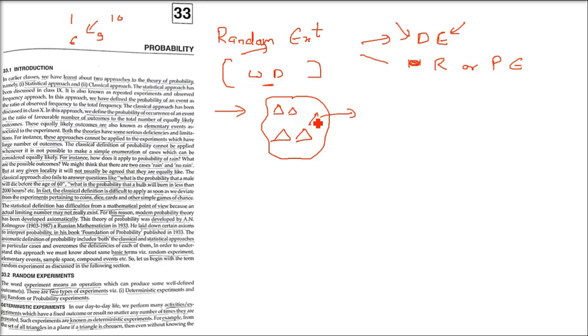If a triangle is chosen, then even without knowing the three angles, we can definitely say that the sum of the measures of the angles is 180 degrees. Any triangle, isosceles, equilateral, any triangle. You know it. So this kind of experiment is a deterministic experiment.